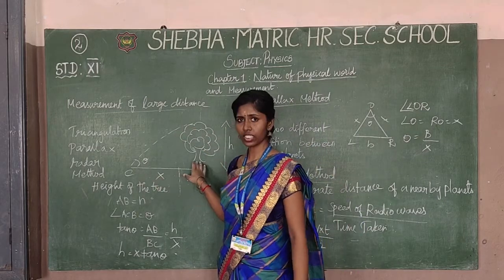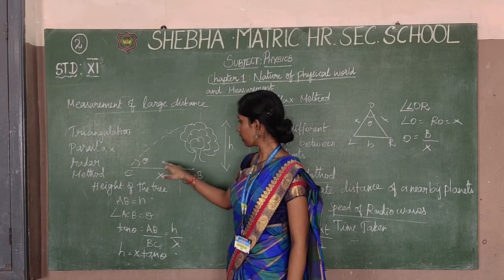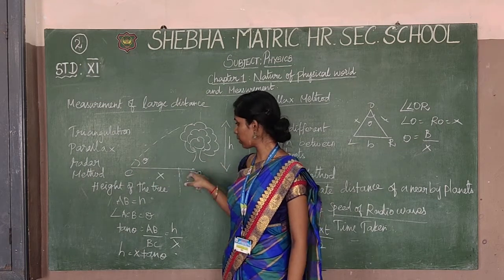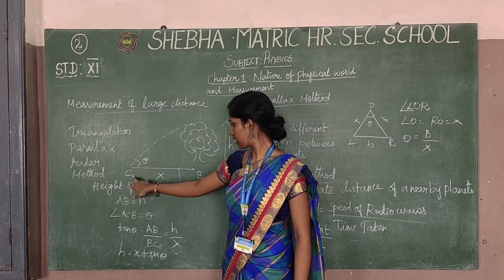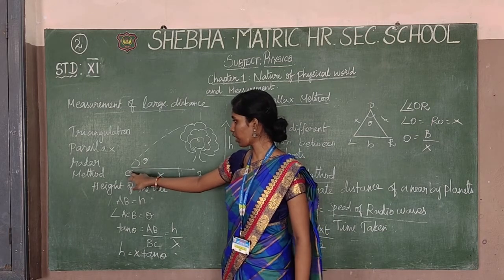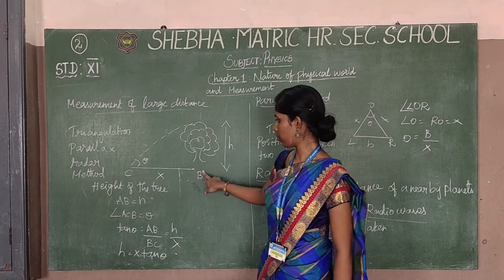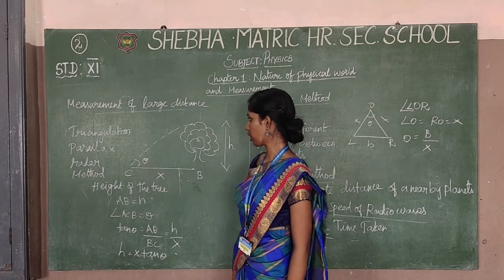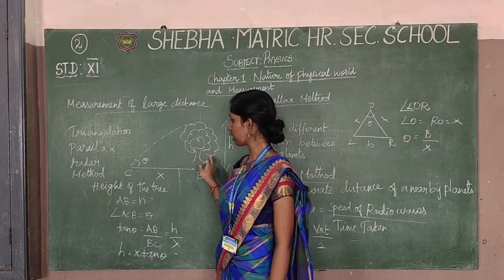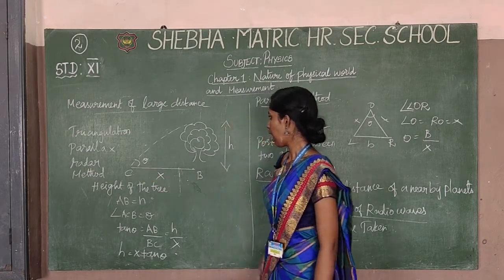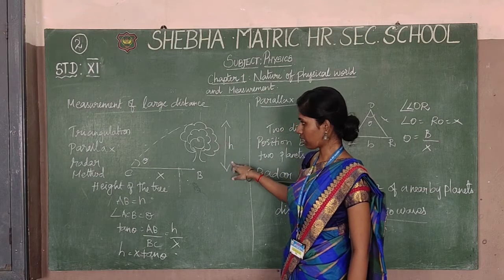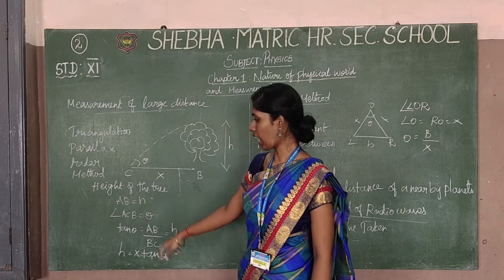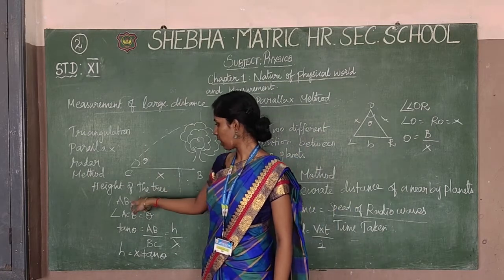Okay. So the measurement of large distance. The large distance will be covered in, for example, the distance between a person and a tree. Okay. So this distance will be covered: one object is measured at point C and another object point will be B. In between distance is X. It's an angle of theta. Okay. So the distance covered is measuring the tree and the person. After that the height of the tree will be measured. The height of the tree is equal to AB equal to height. Okay. AB is the object and is equal to height.